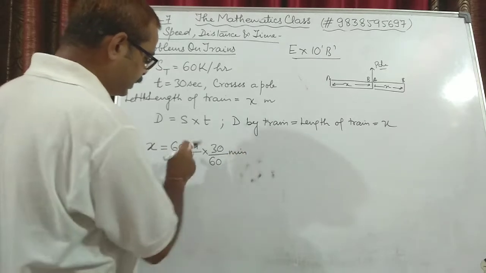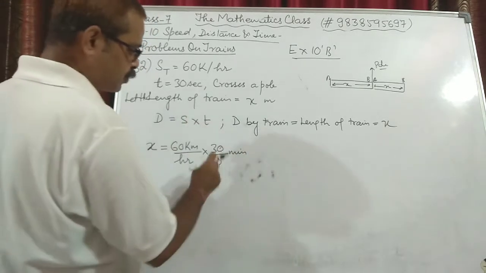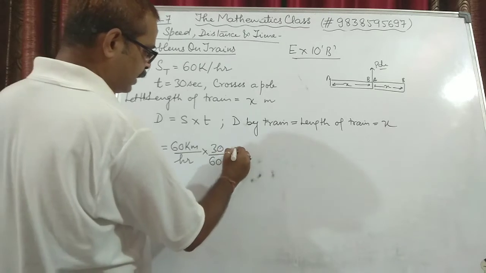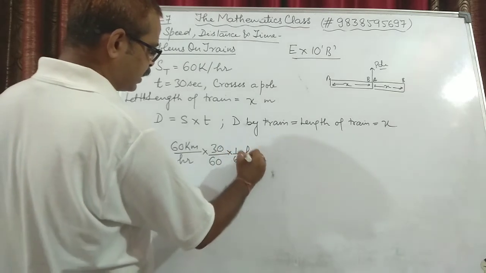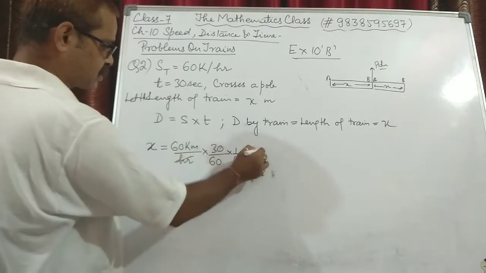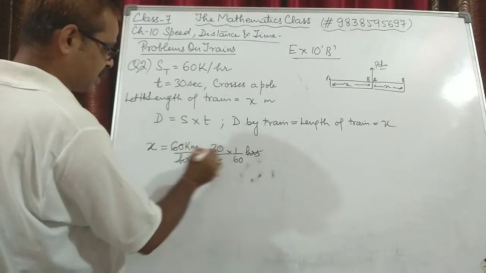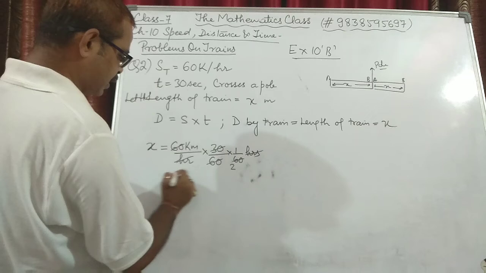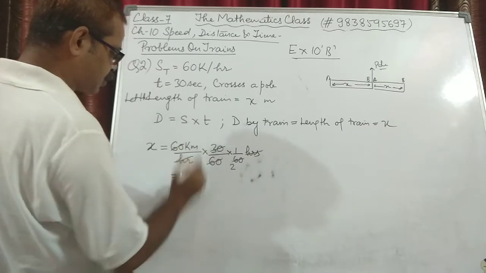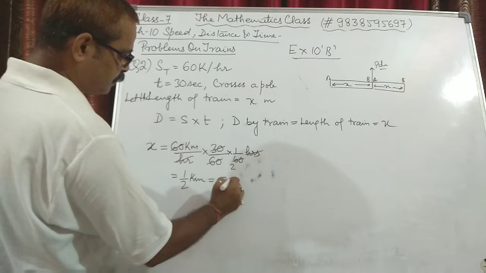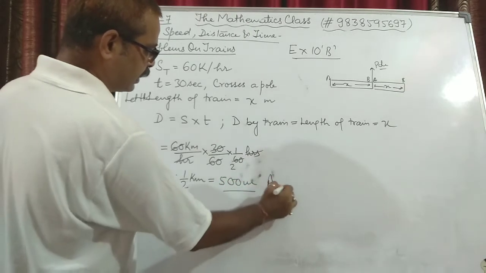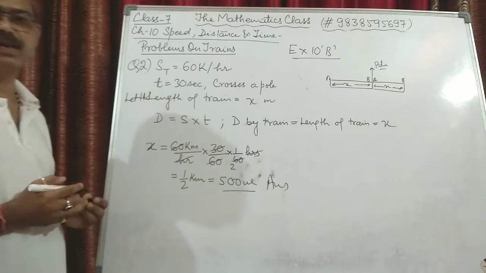But we need it in hours, so again we have to convert these minutes into hours, which means again we divide by 60. So this many hours the train is taking. Now hours and hours cancel, 60 and 60 cancel, 30 over 60 becomes 1 upon 2, and the unit was kilometers. Half a kilometer means 500 meters was the length of the train. That is the final value.